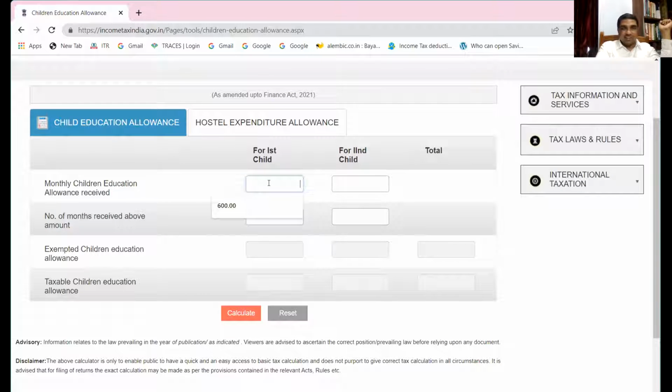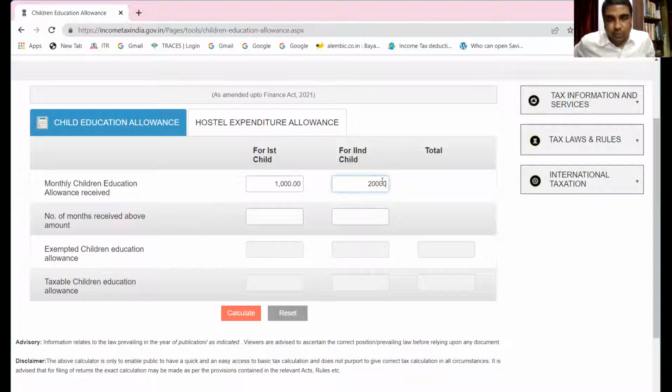Let us say education allowance received, I'm taking the figure. For the first child, he's receiving 1,000. For second child, he's receiving 2,000.